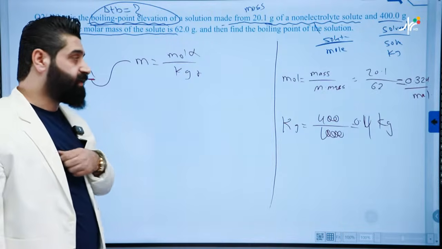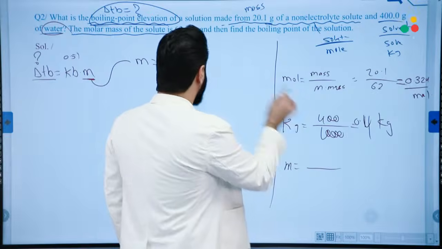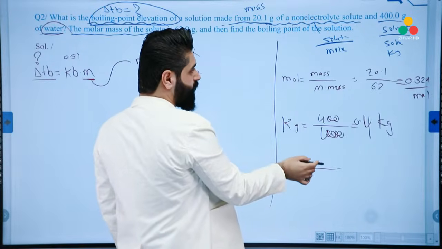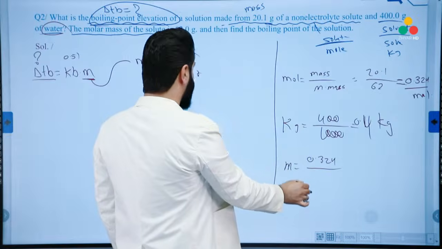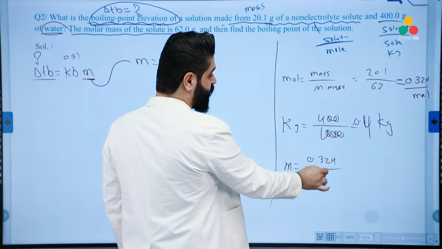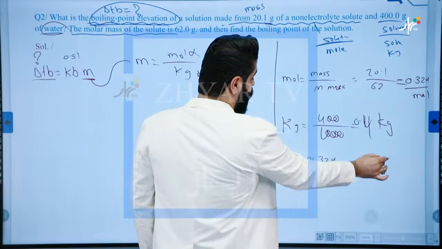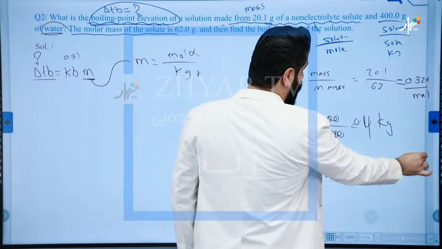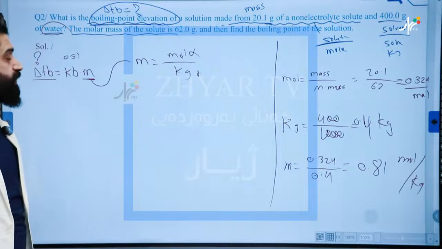Let's calculate the molality. Molality equals mole over kilogram. Mole is 0.324. Kilogram is 0.4 kilogram. So the result is 0.81 mole over kilogram. So now we have the right value of molality.